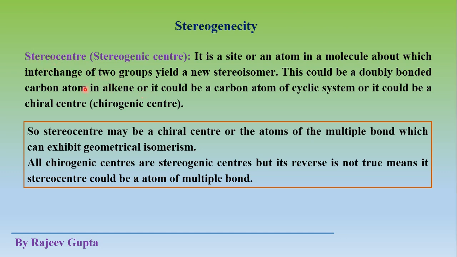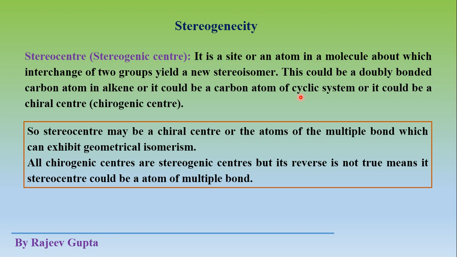So this could be a stereo center in alkenes, or it could be a carbon atom of a cyclic system. Okay, both these types of skeletons, alkenes or cyclic system, show geometrical isomerism.